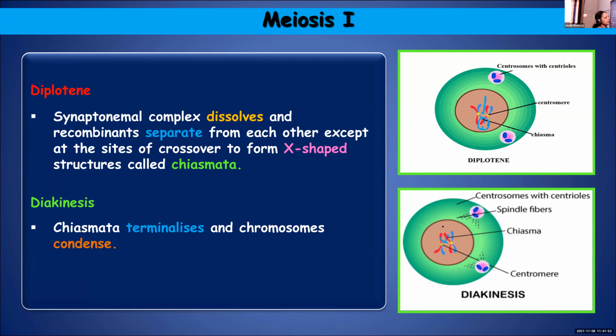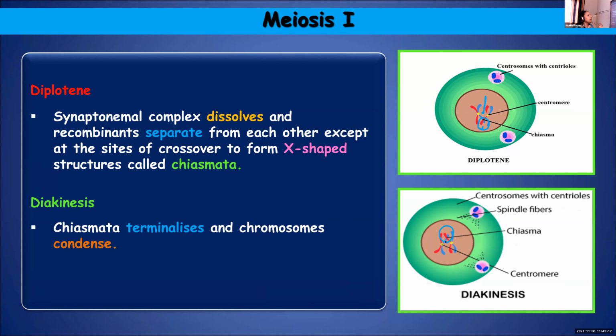Here also you can find that the synaptonemal complex is getting dissolved. The two recombinants, the chromosomes where recombination has taken place, will get separated, but they remain attached where the crossover has taken place.